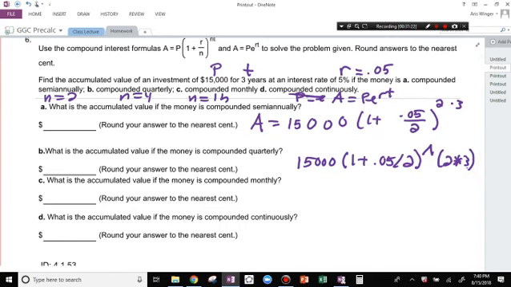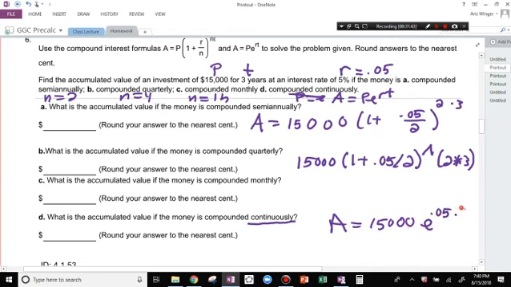And for the other ones, you put in 4 and 12. You just do exactly the same thing. For the last one, continuously, the n is gone. A equals 15,000. Use the E button. E to the interest rate 0.05 times 3.